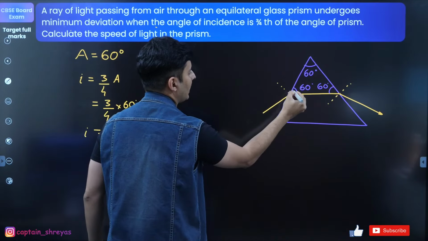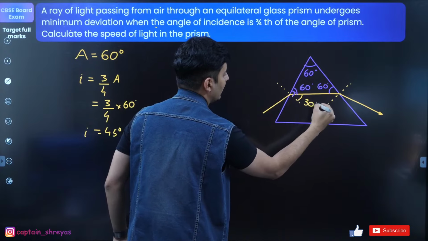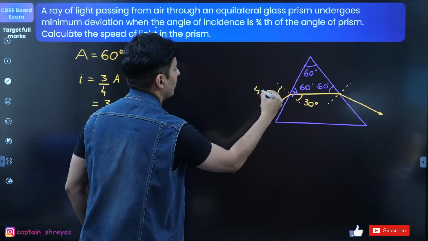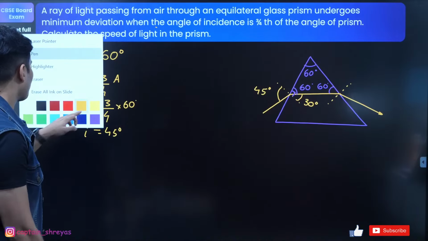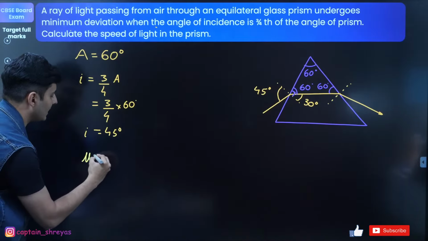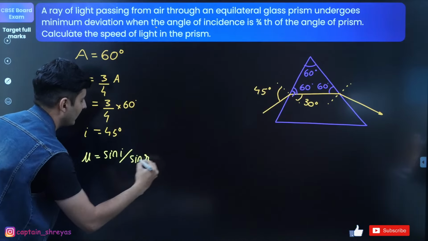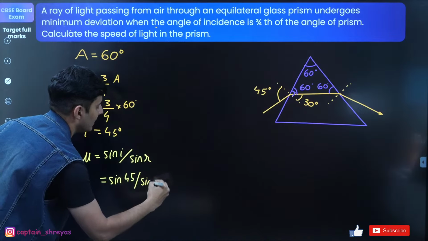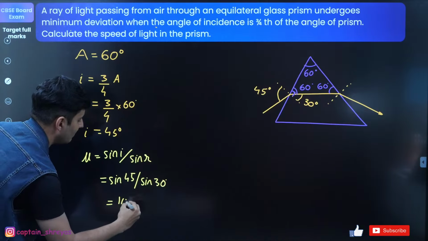This is also 60 degrees. Because this is perpendicular, obviously this angle will be 30 degrees and this entire angle, I just figured it out to be 45 degrees. Isn't that right? Now I know what to do next. I know that refractive index is basically sine of i divided by sine of r. So using that, it will be sine of 45 divided by sine of r, which is basically sine of 30. So sine 45 is 1 by root 2.